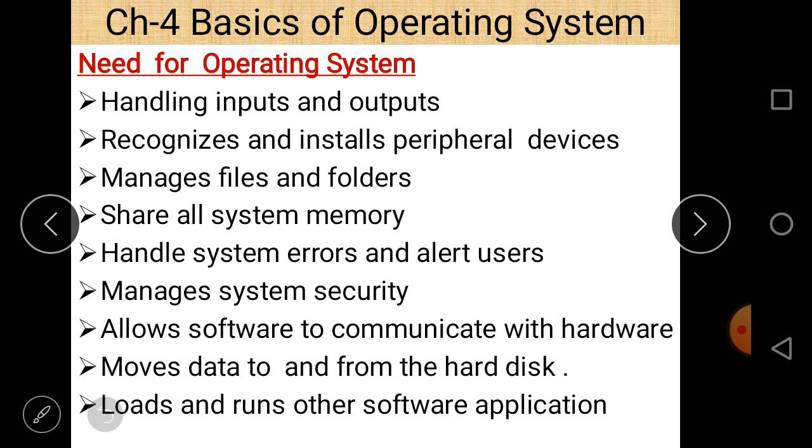And next is why we need an operating system. We need an operating system because of handling input and output, and because it recognizes and installs peripheral devices, meaning input and output devices, and it manages files and folders. Due to the operating system, we are capable of sharing all memories, different types of memories in our computer systems.